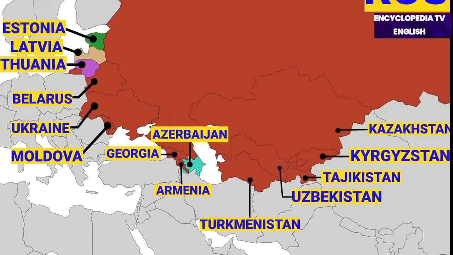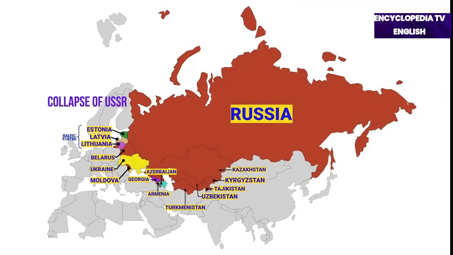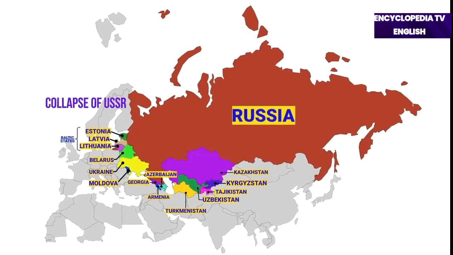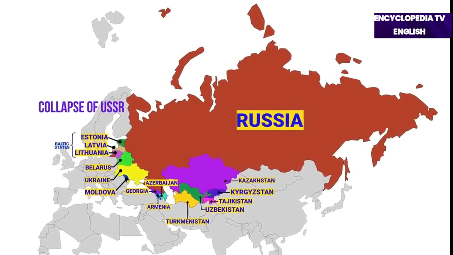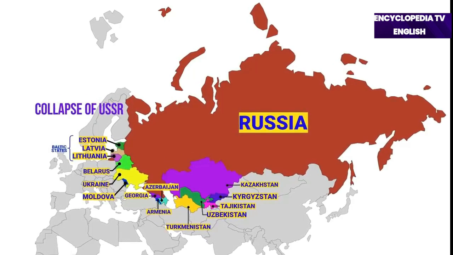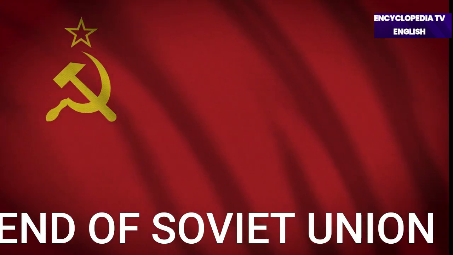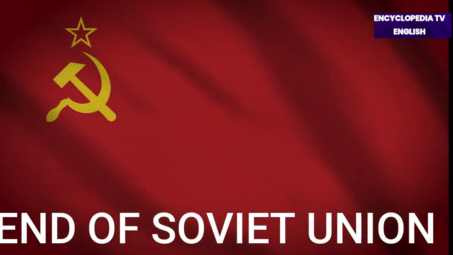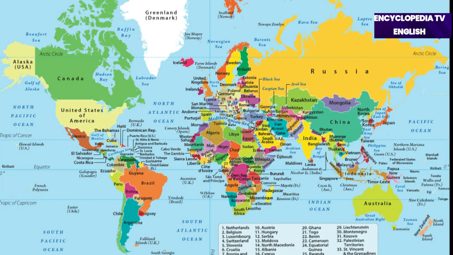In 1990, the remaining republics of the Soviet Union, Georgia, Ukraine, Moldova, Uzbekistan, Kyrgyzstan, Tajikistan, Armenia, Turkmenistan, Belarus, and Kazakhstan also declared their independence. On December 25, 1991, the flag of the Soviet Union was hoisted for the last time and the anthem of the Soviet Union was played for the last time, and finally on December 26, 1991, the existence of the Soviet Union ended forever, and 15 new independent states came into existence on the map of the world.